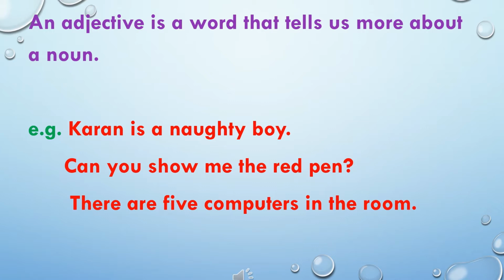There are many things that an adjective could tell us about a noun. An adjective describes or points out or tells us the number or quantity of a noun. That is why it is called the describing word. In short, the adjective is the word which describes the noun. For example, first, Karan is a naughty boy. We can ask the question, what kind of boy? We will get the answer, naughty. Here, naughty is the adjective.